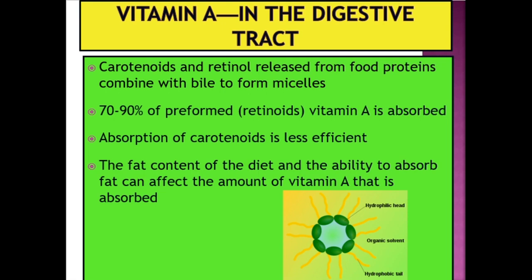Okay, let us look at what will happen in our digestive tract when we eat vitamin A, carotenoid and retinol. Can you remember carotenoid? What type of vitamin A? Yes, good.